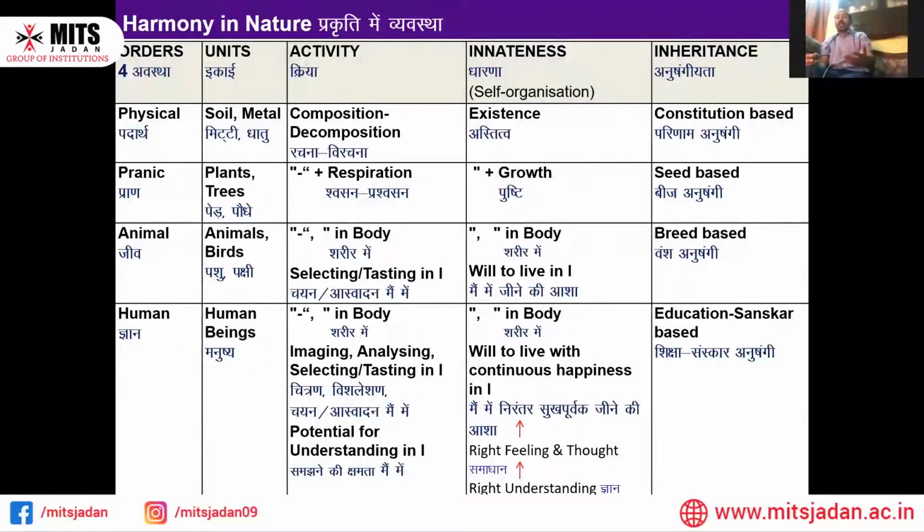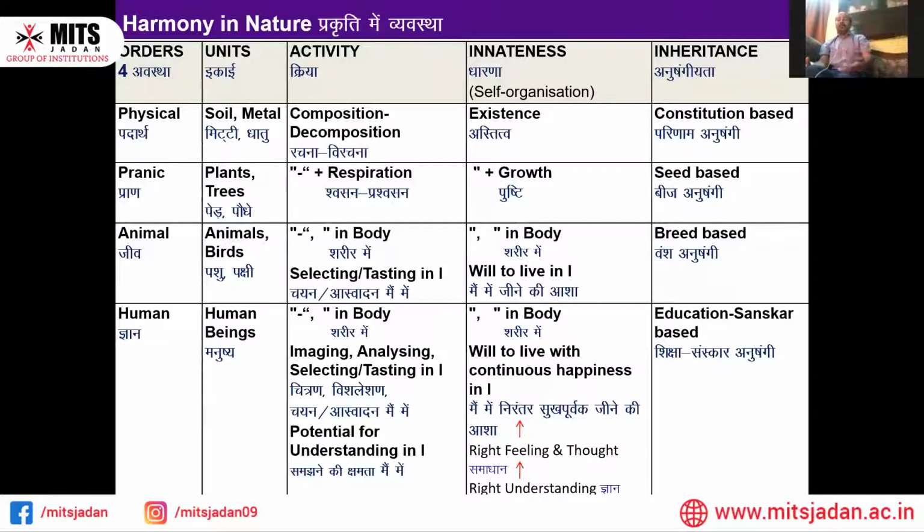So what are the physical order's units going to give as inheritance? A piece of iron will have all the atoms and molecules of iron only. So that is in existence, full of composition and decomposition, and the iron will give birth to iron only. Similarly, plants, like the mango tree, will be full of mangoness, so it is going to give birth to the mango only.